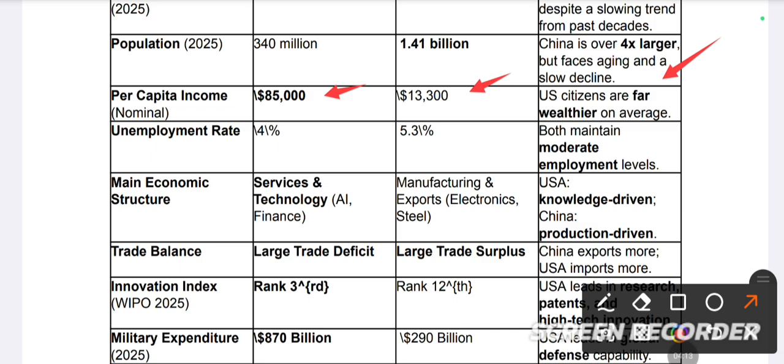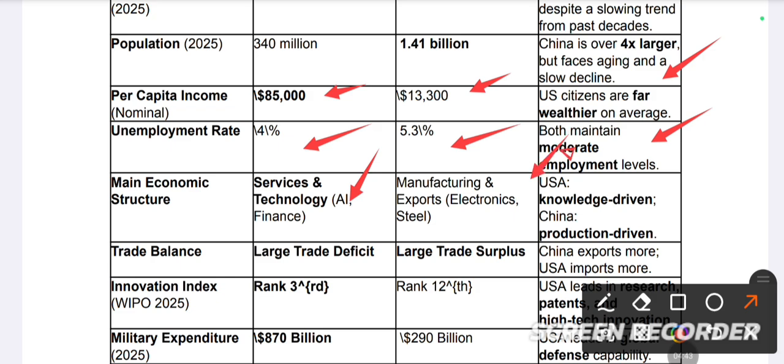Unemployment rate. The United States of America has an unemployment rate of only 4%. On the other hand, China has 5.3%. Both have a moderate unemployment level. You cannot say they have a high unemployment rate compared to India and other countries. They have fewer unemployed people in their main economic structure. The United States is service and technology based, and China is manufacturing and export based.